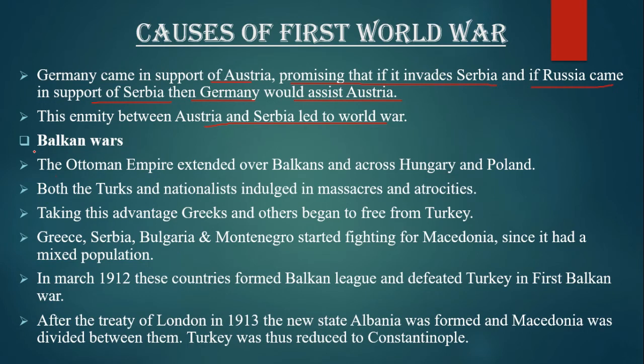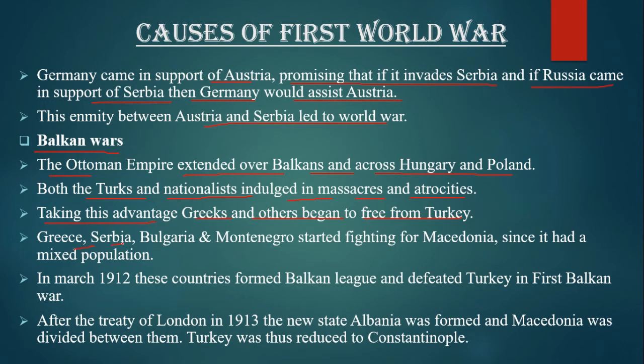The next cause is the Balkan War. Turkey was a powerful country in the southeast of Europe in the first half of the 18th century. The Ottoman Empire extended over the Balkans and across Hungary and Poland. The empire contained many non-Turkish people in the Balkans. Both the Turks and the nationalists indulged in massacres and atrocities. Taking this advantage, the Greeks and others began to break away from Turkey.